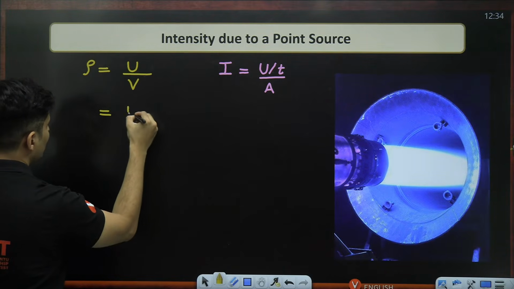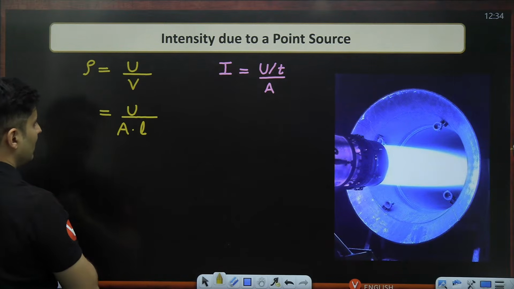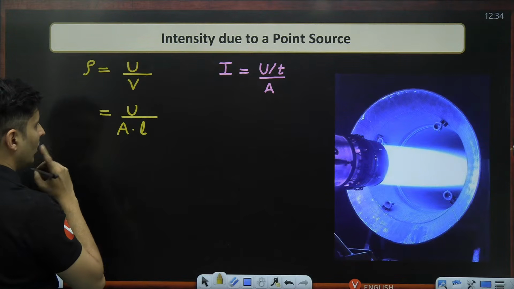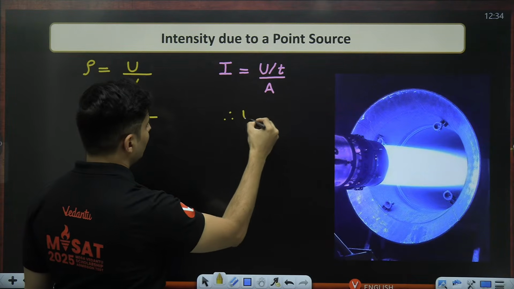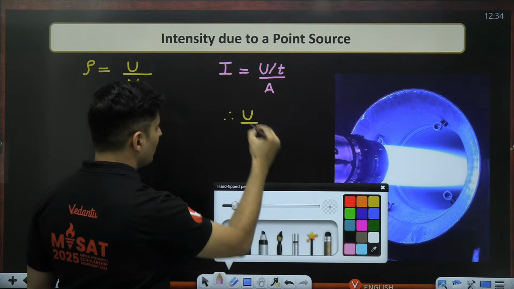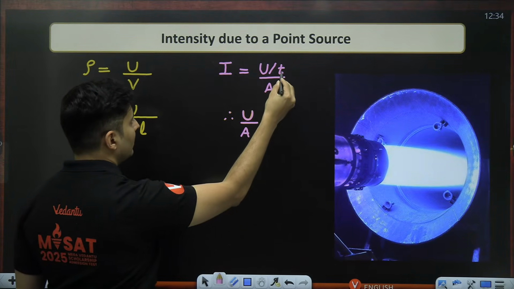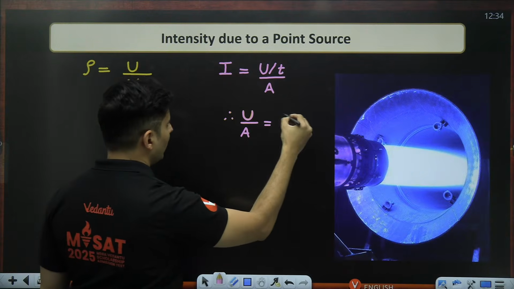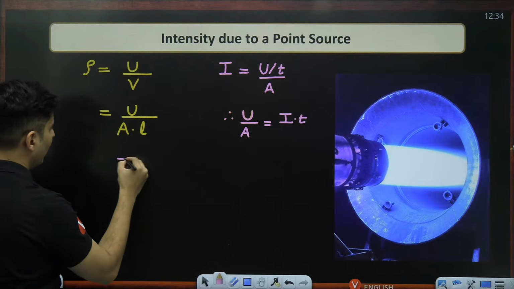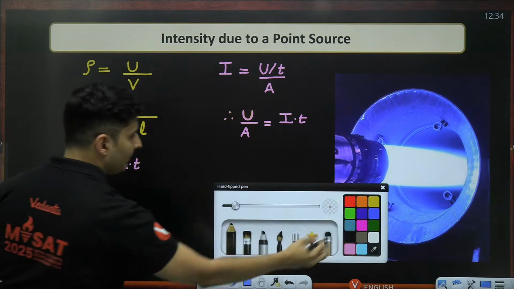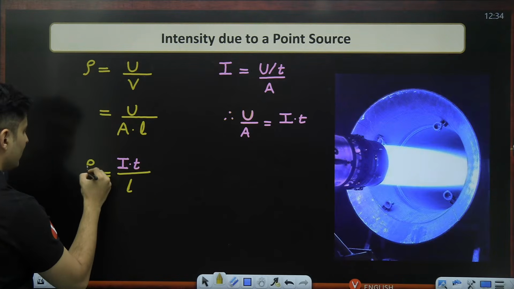Instead of writing this as U by volume, I'll write it as area into the length. Interesting. Now, what do I do with this? Here is what I will do. Check this out. From here, U divided by A, if I do it, that T which is there below will go on the top. So it will become I multiplied by T. So instead of U by A, why not put it as intensity multiplied by time? Rest of the terms is as it is, like length. So that will give me energy density.